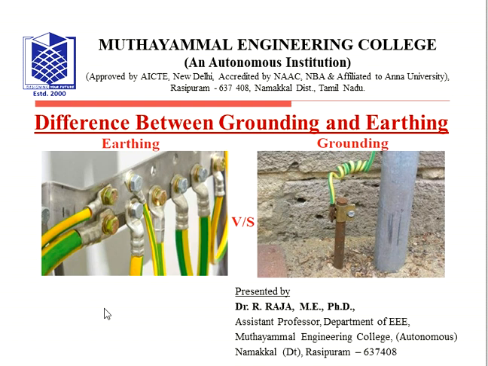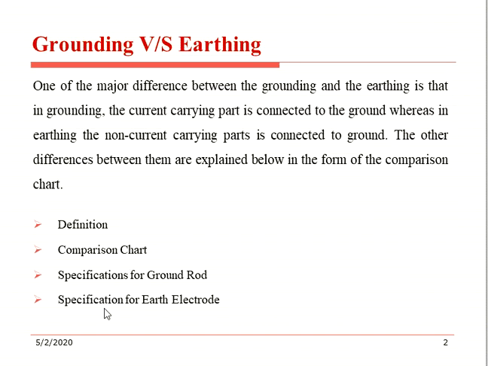Good morning. Today in this session we are going to discuss the difference between grounding and earthing. So grounding versus earthing, what is the main difference? One of the major differences is that in grounding, the current carrying part is connected to the ground, whereas in earthing the non-current carrying part is connected to the ground. The other differences between them are explained below.